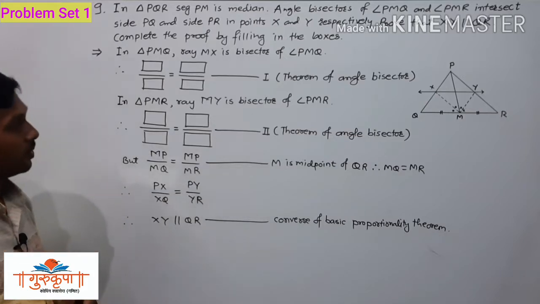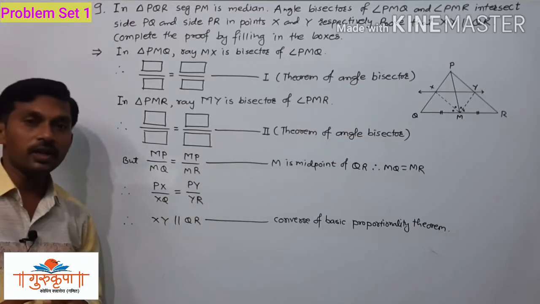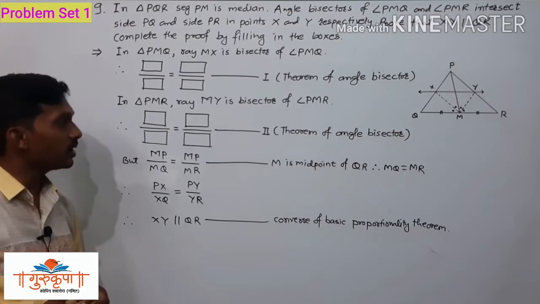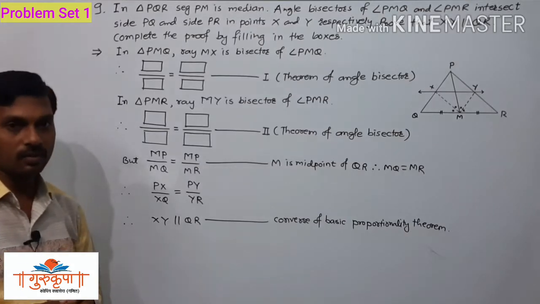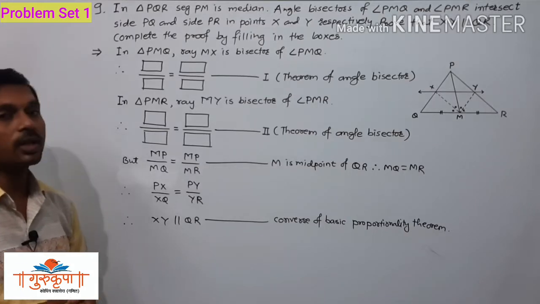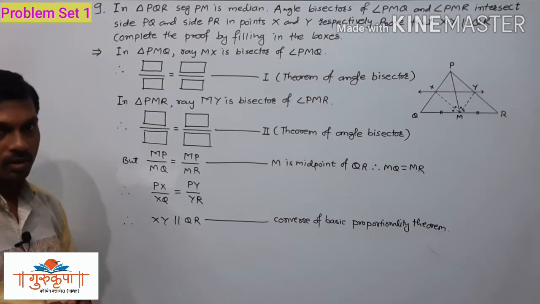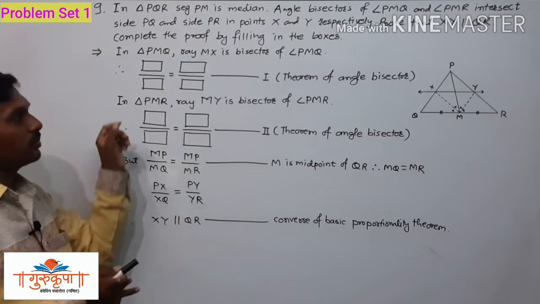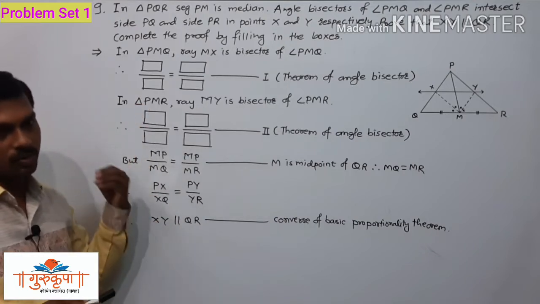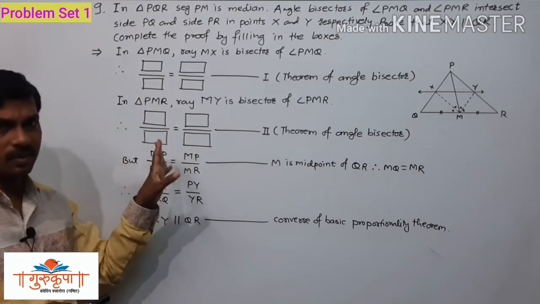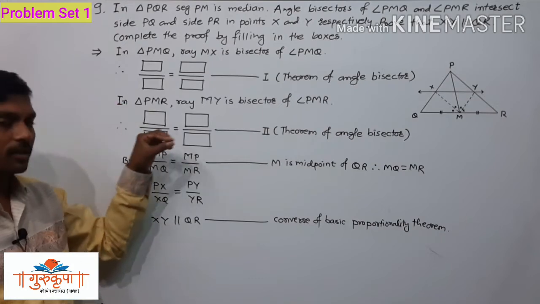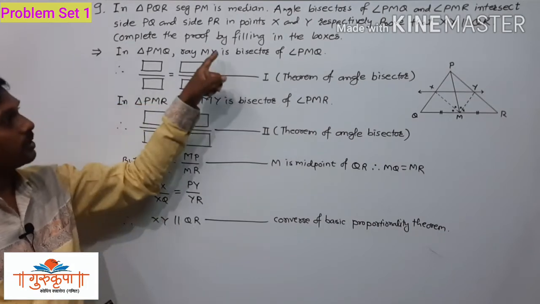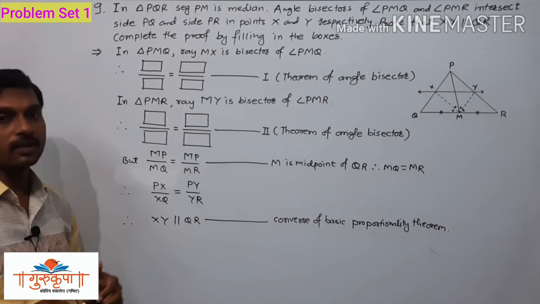So first of all, we will think that it is not an activity, it is given as an example, and we will discuss how to write the solution. Here we have given the solution also, we just have to fill the boxes. That is a very easy task. Anyone can fill the boxes and prove that XY is parallel to QR.